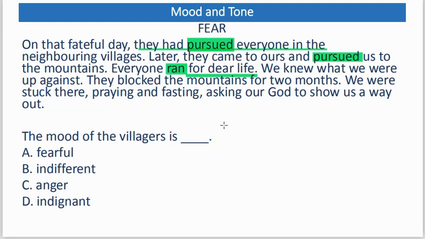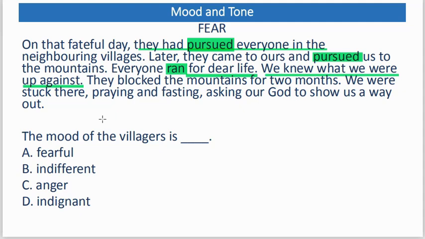Look at that particular word. Everyone ran for their life. That suggests that people were extremely afraid. They are running to save themselves. Another pointer is this. We knew what we were up against. This implies that these people recognize the serious threat and danger, and this actually contributes to their fear.